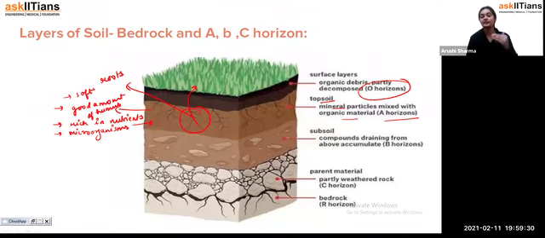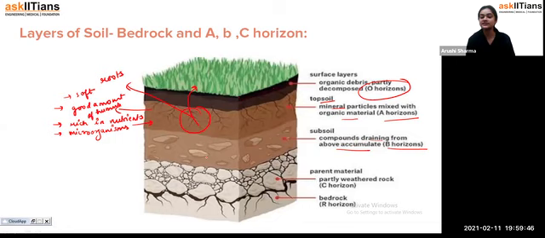Okay, now we started from the surface layer, came to the topsoil, and now we are coming to the subsoil. In the subsoil, students, you can see here that it is the B horizon, and in this, compounds draining from above accumulate.